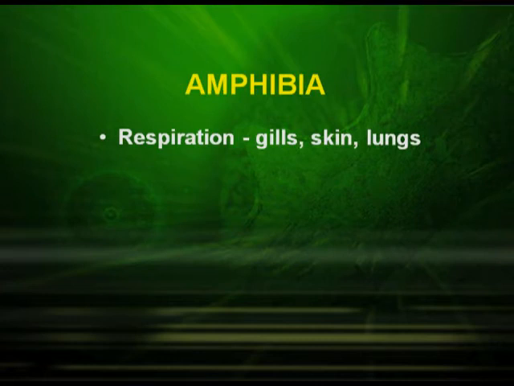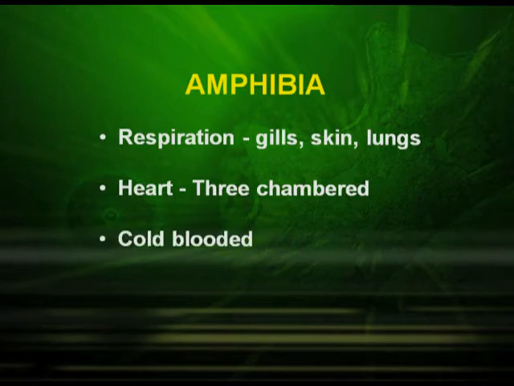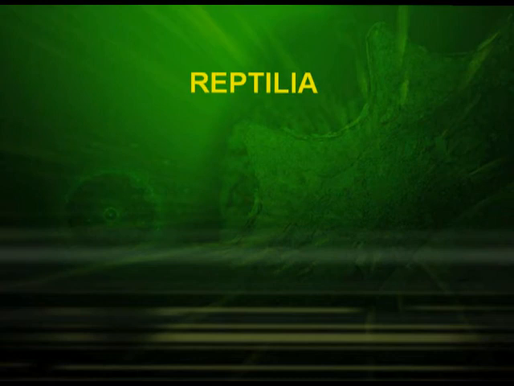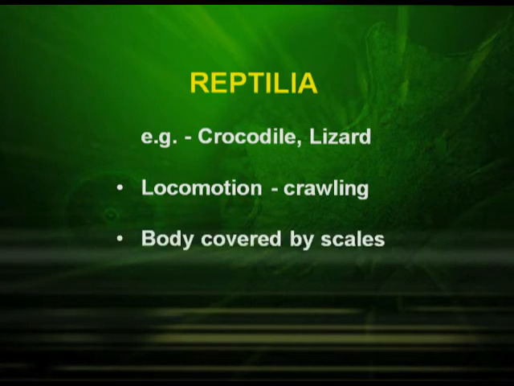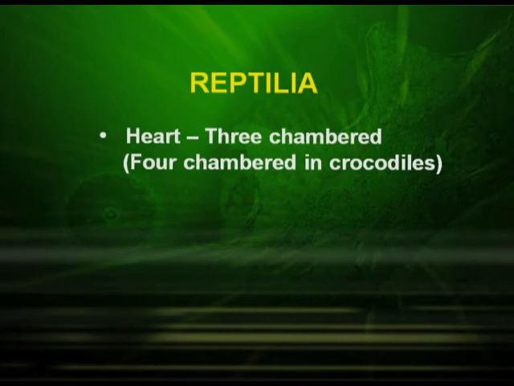In amphibia, heart is 3 chambered and they are cold blooded animals. Reptilia. Reptilia includes crocodiles and lizards. Their locomotion is by crawling and the body is covered by scales. Heart is generally 3 chambered, but in crocodile it is 4 chambered. They are cold blooded animals.